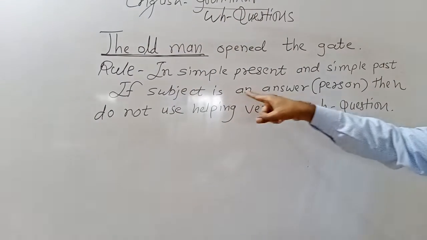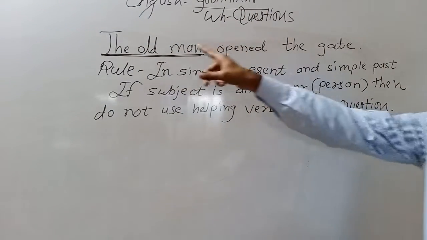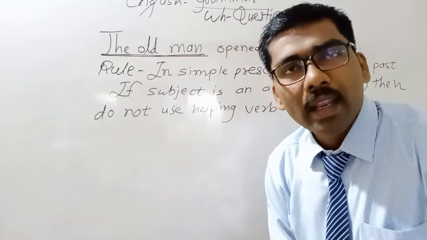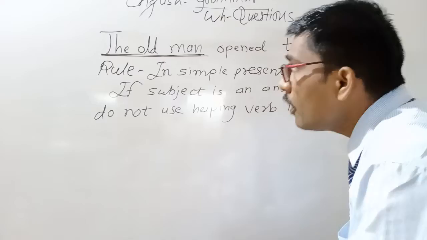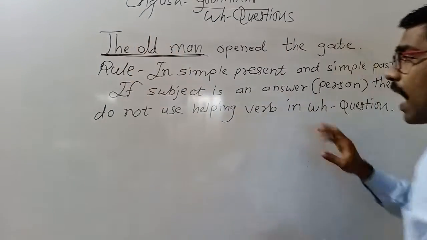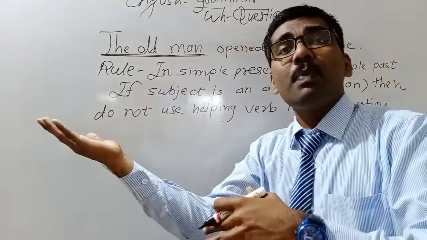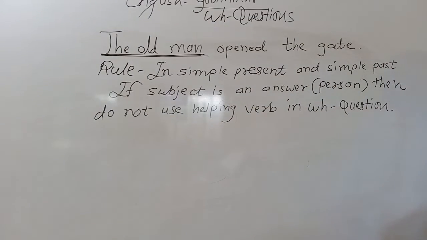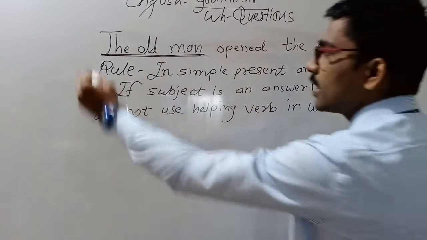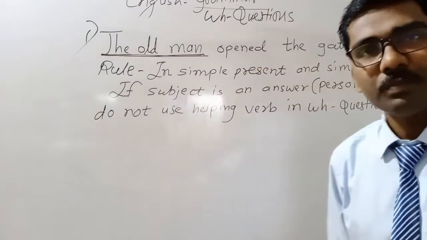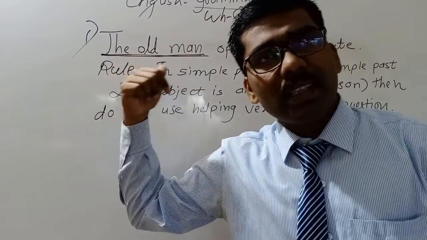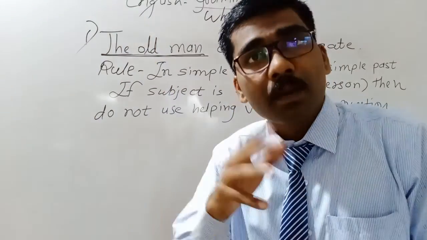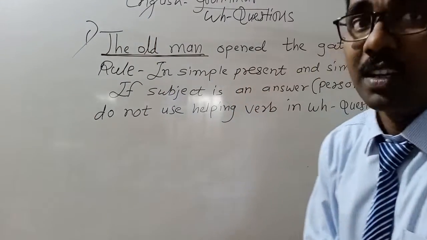So if subject is an answer, and if it is a person, the old man is a person. So if subject is the answer and that sentence is in simple present or simple past, you should not use helping verb in the WH question. This sentence is in simple past and the answer is the subject itself, and the subject is a person.